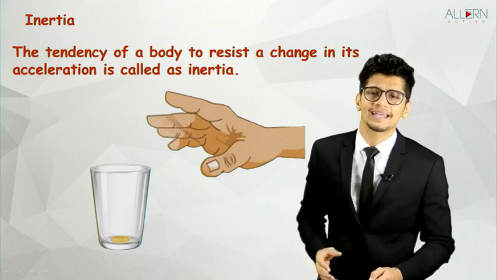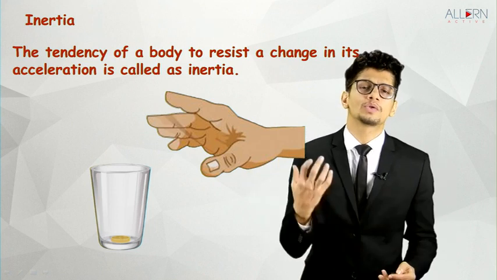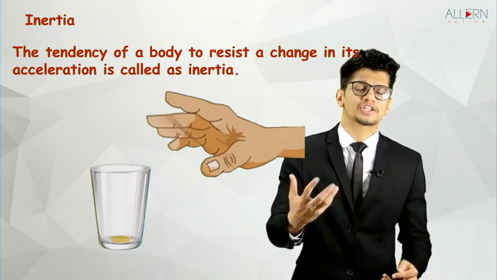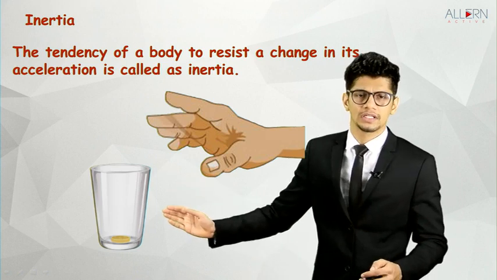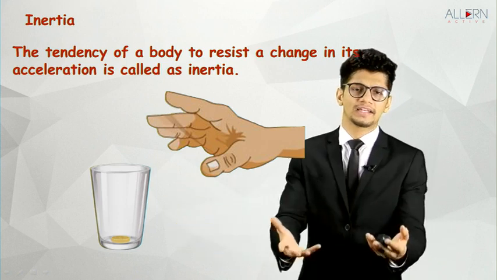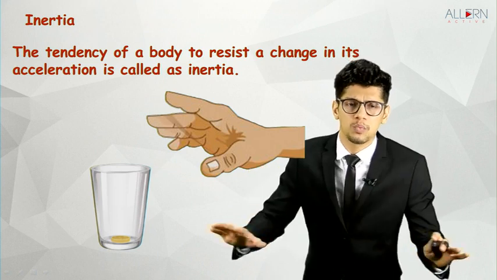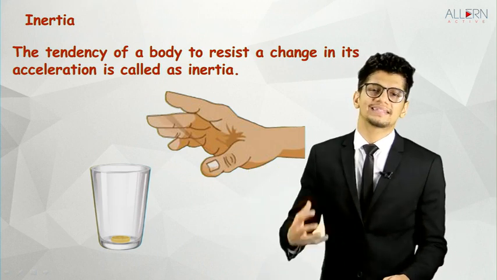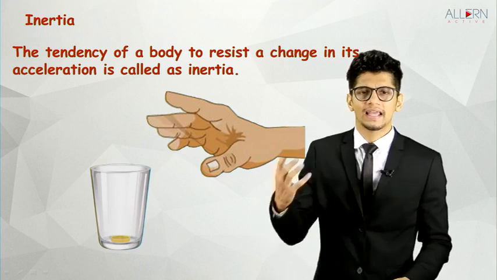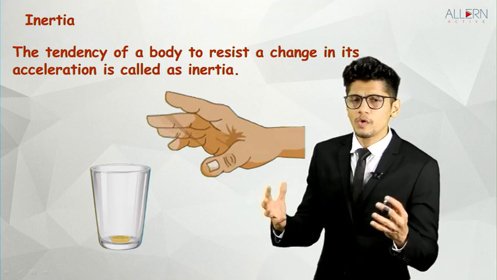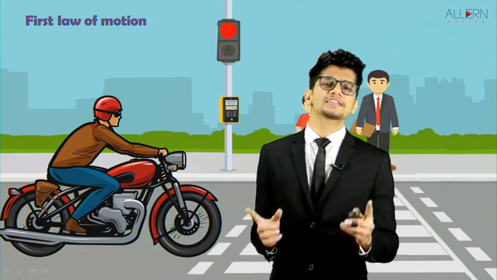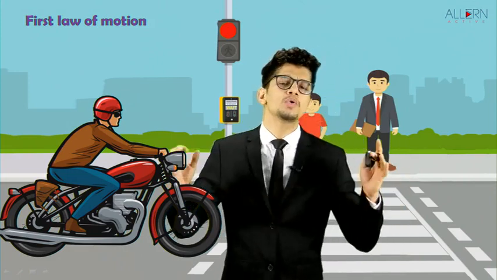And the definition says that inertia is the tendency of a body to resist a change in its state. So if this was at rest and it is moving, that means a change has taken place, but it does not want this to happen, and this is why we say it resists a change. Now why do we understand inertia? Because the first law of motion is actually related to inertia.